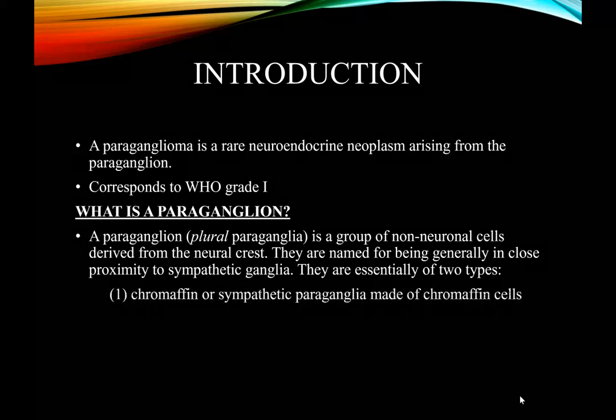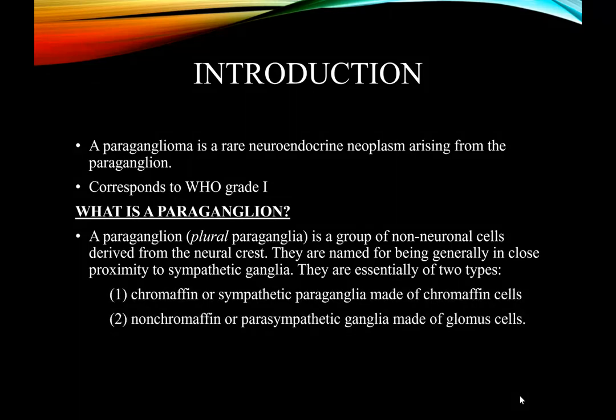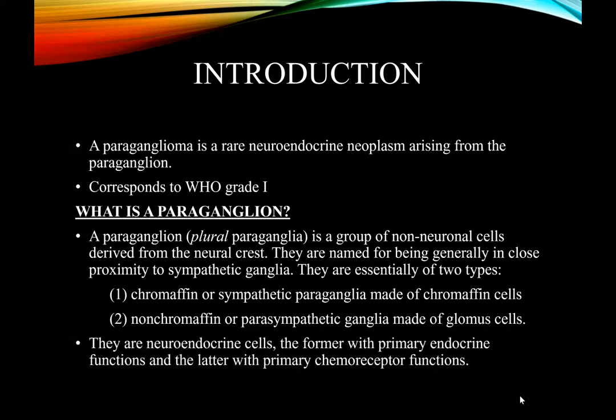They can be of two types, either chromaffin type or sympathetic paraganglia, or non-chromaffin type, that is parasympathetic ganglia. And the chromaffin types have endocrine functions, and the non-chromaffin type have chemoreceptor functions.